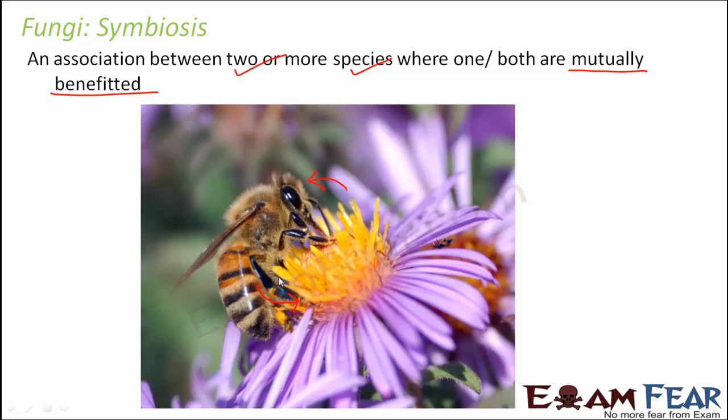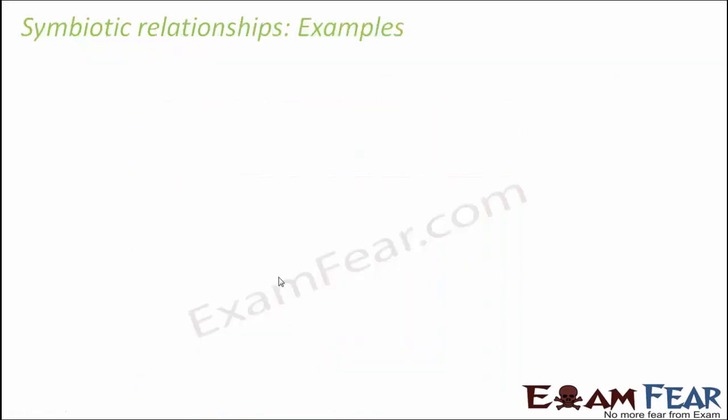If you know what is pollination, I'll not get into the detail. You can just think that it is a step in the process of sexual reproduction of plants. So this bee helps in the process of pollination, and that's how it helps in sexual reproduction of flowers. So in this case, both the bee as well as the flower get benefited. So this is an example of symbiosis. So let us look at other symbiotic examples.